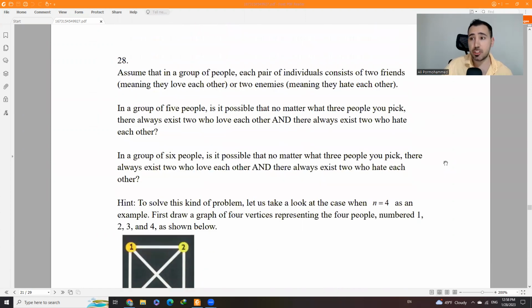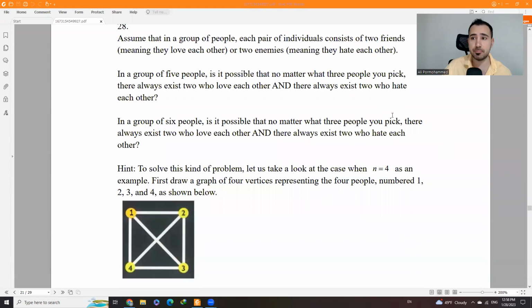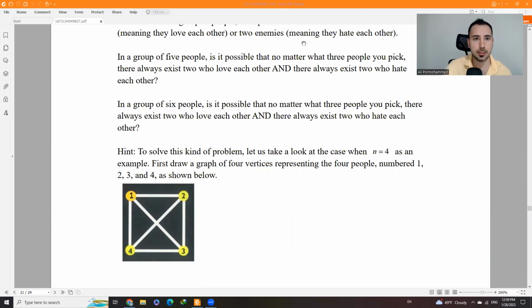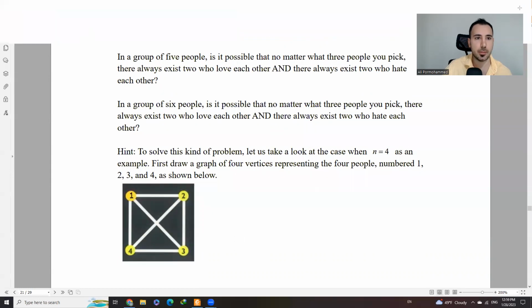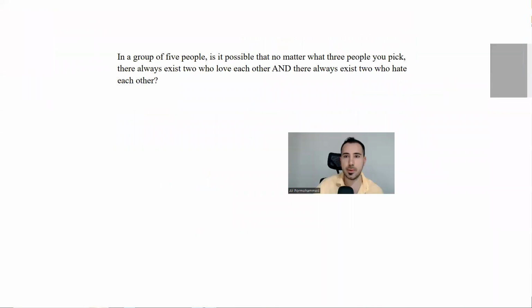So, did you understand what it says? Well, basically, the question is very easy, only if you can figure out what it wants. So I'm just going to put this part. This is basically what we need to do. In a group of 5 people, is it possible that no matter what 3 people you pick, there always exist 2 who love each other, and there always exist 2 who hate each other?